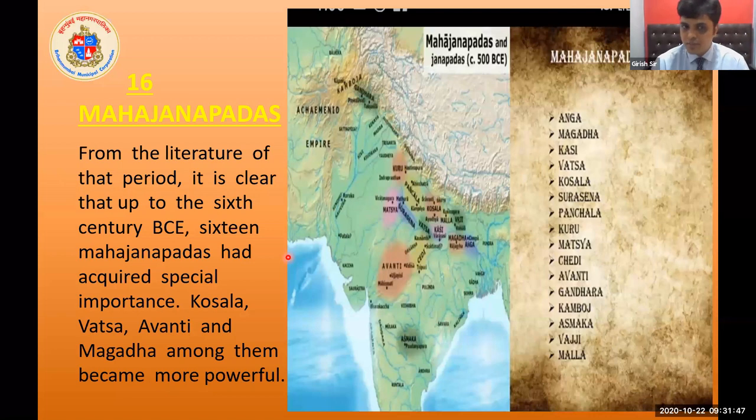Let me ask you some questions about these Janapadas now. The one who knows the answer can unmute himself and give the answer, and then again mute yourself. What do you know about how the Janapadas were expanded to Mahajanapadas? Which metal was most used by the kings over there? Iron, sir. You should say iron. Yes, very good. Iron was mostly used by them.